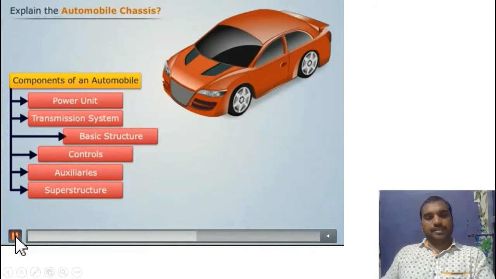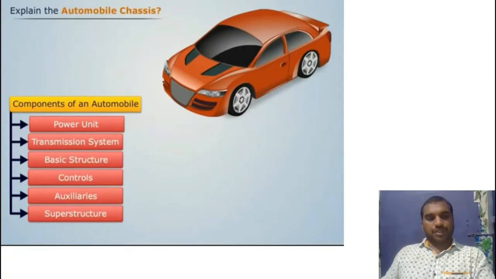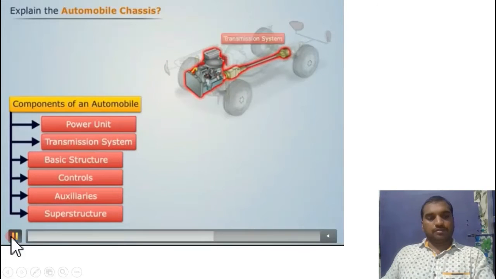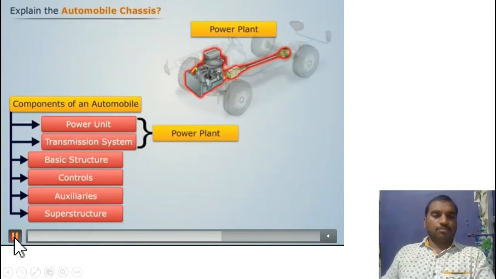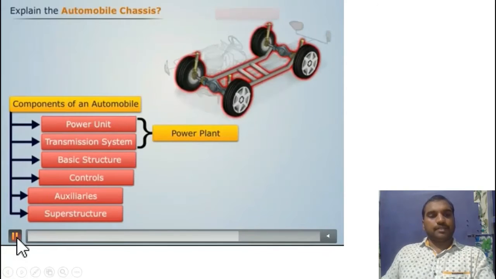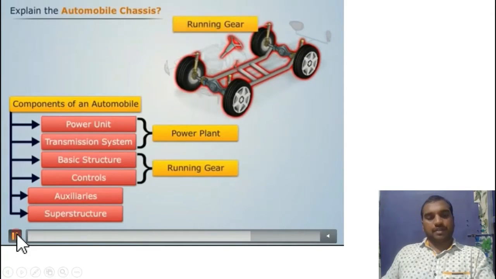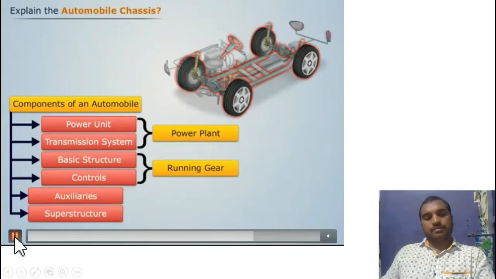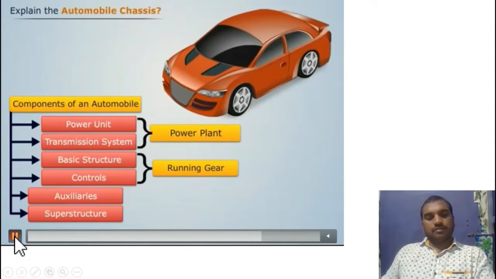Now coming to the next one. Next part is transmission. Sorry, power unit. Power unit and transmission combination we can call as power plant. Right? Power plant. Basic structure combination is running gear. Right?